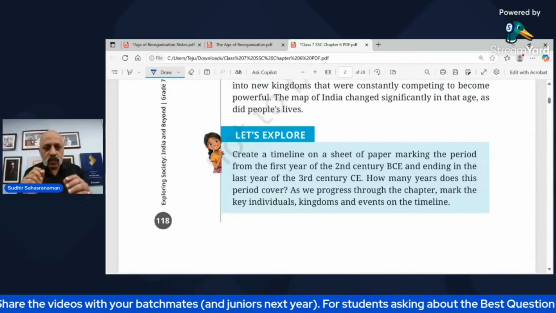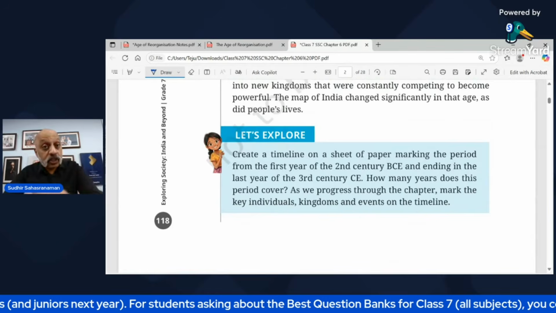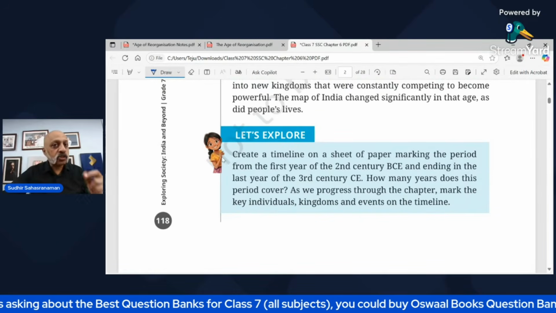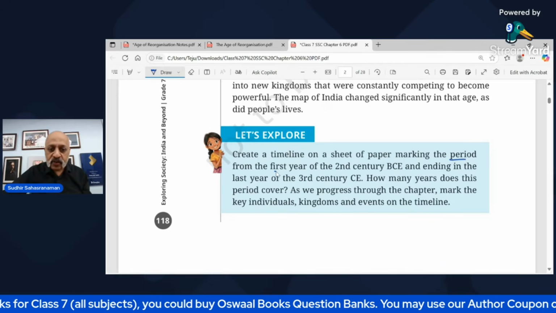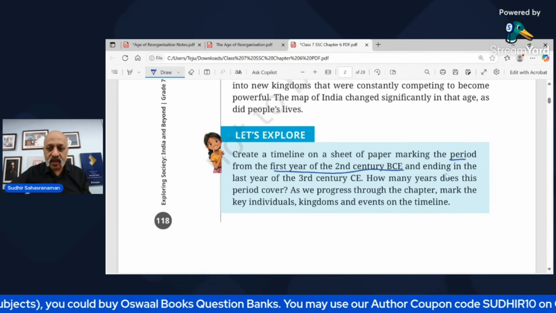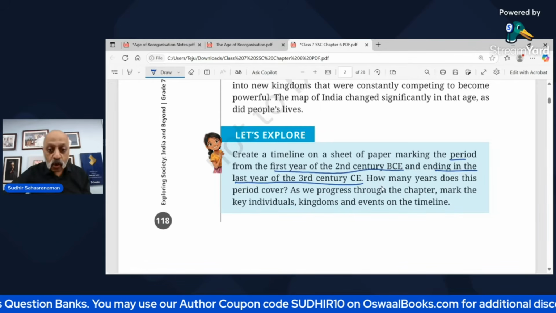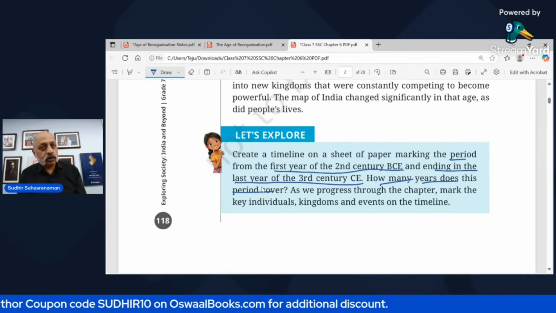It says create a timeline on a sheet of paper, because this kind of calculation question can also come. If I were a teacher, I would give you this kind of question to test your understanding. It says marking the period from the first year of the 2nd century BCE and ending in the last year of the 3rd century CE. How many years does this period cover? You should be able to know this calculation, because this is an integral part of history.